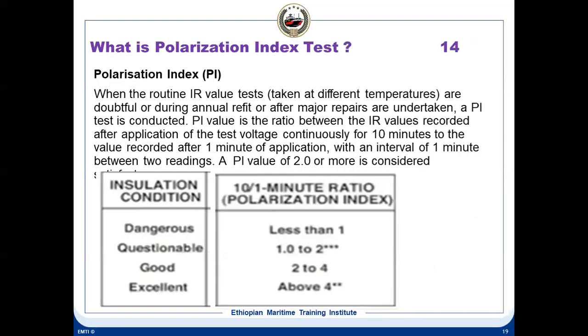So you have seen these values. Polarization index, if it is 1 to 2, is questionable. There is no unit for the polarization index. 1 to 2 is questionable, 2 to 4 is good, and above 4 is also good. If the polarization index value is low, then the winding has to be cleaned, revarnished, and heated, and then the test has to be carried out again.